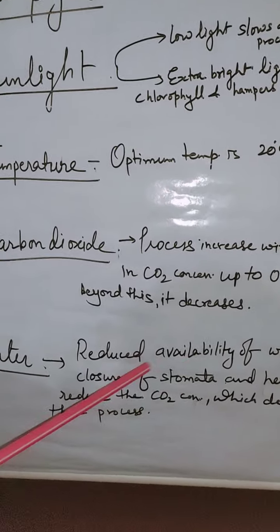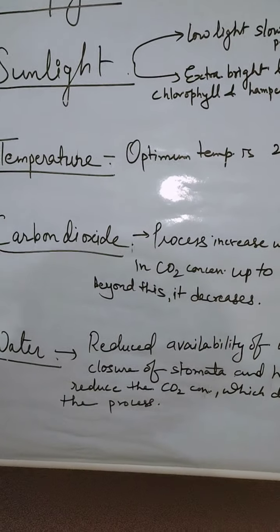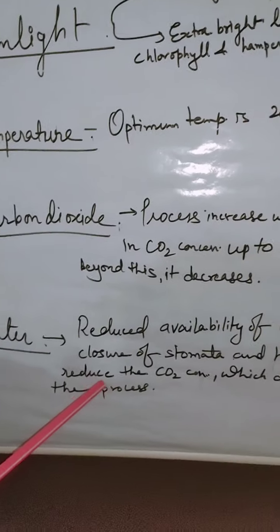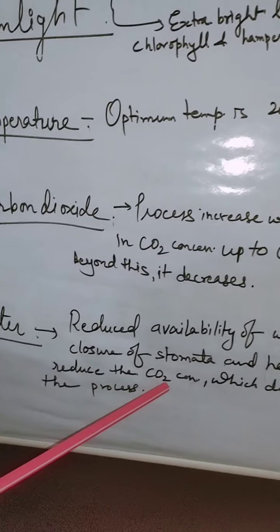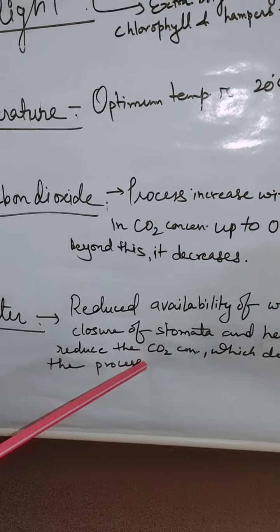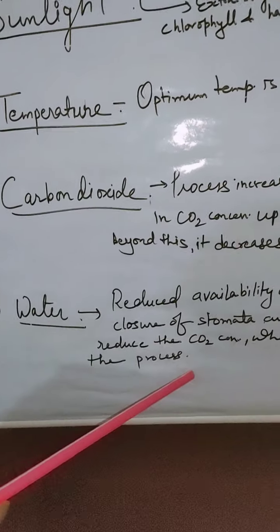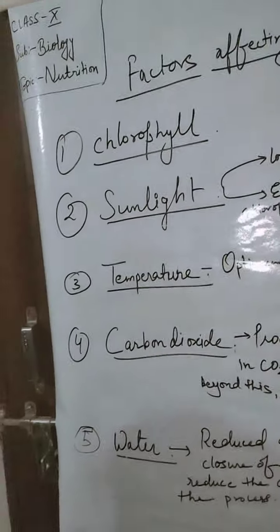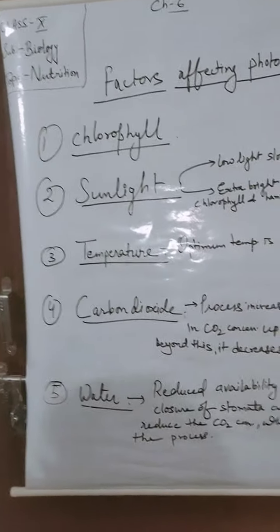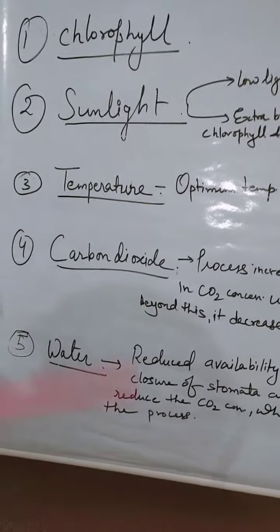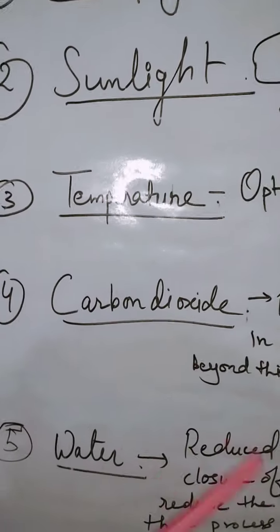So when the water concentration is low, it leads to closure of stomata. There will be a reduction in carbon dioxide, which finally decreases photosynthesis.